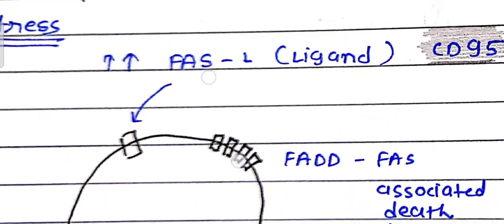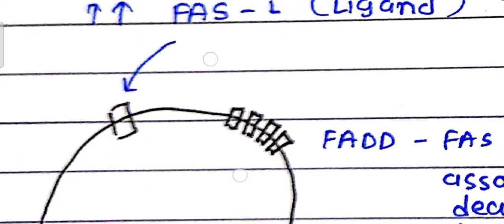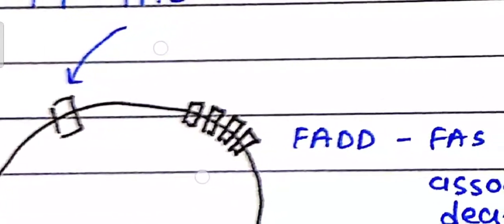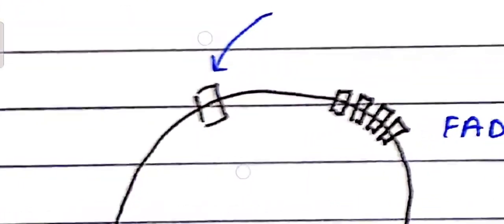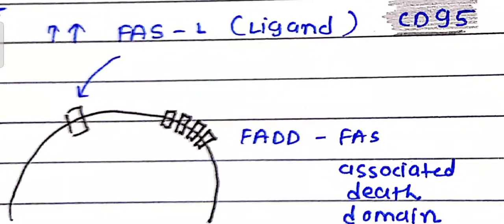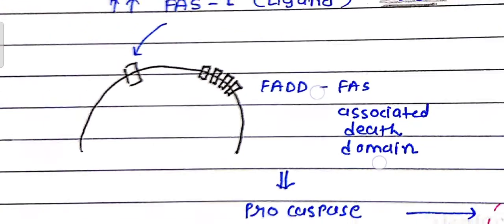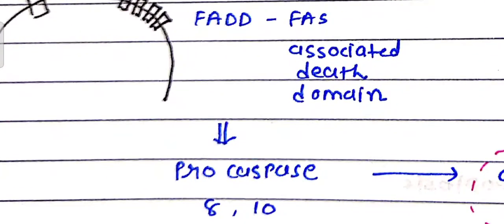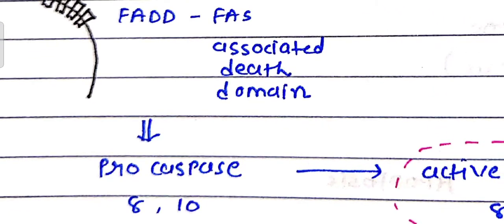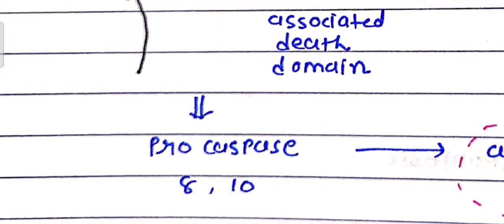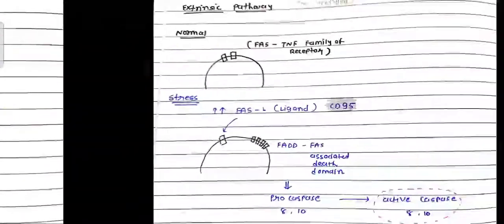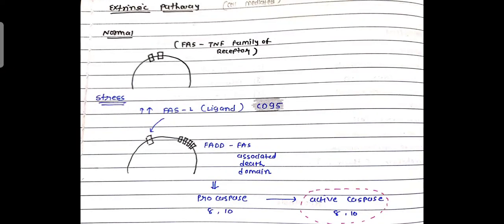Okay friends, now the cell membrane increases the expression of the FAS ligand, and this is the FAS associated death domain, and this is the TNF FAS ligand. Both can express more and more, so they can activate procaspase. Pro means it is raw, unactivated, and it activates procaspase 8 and 10. Here you note procaspase 8 and 10 are important factors for the extrinsic pathway, not for the intrinsic pathway.